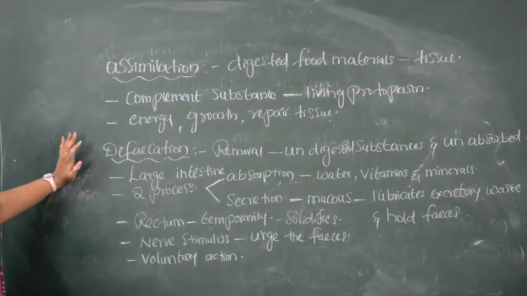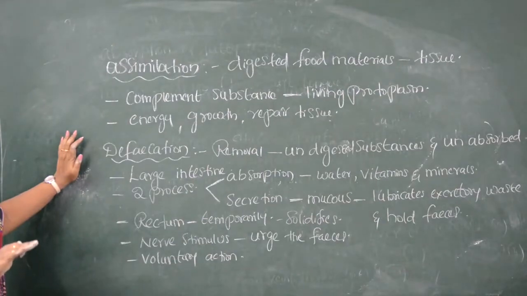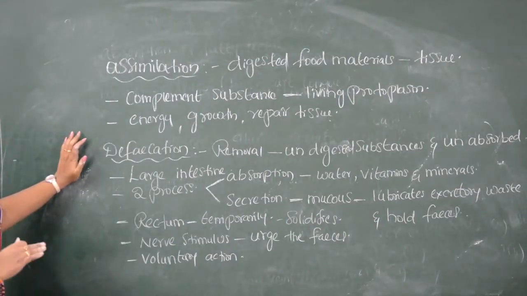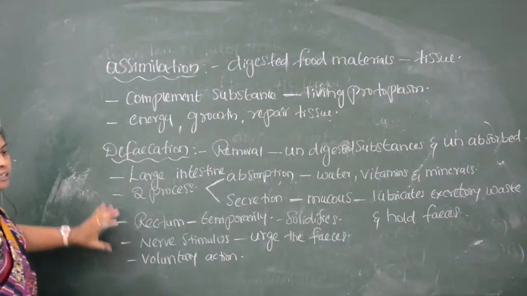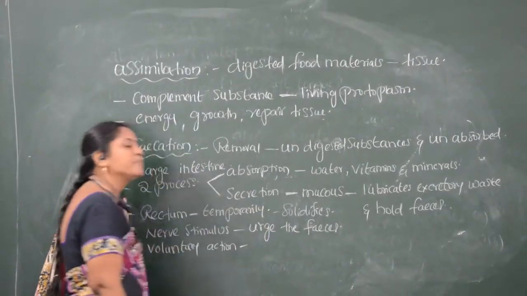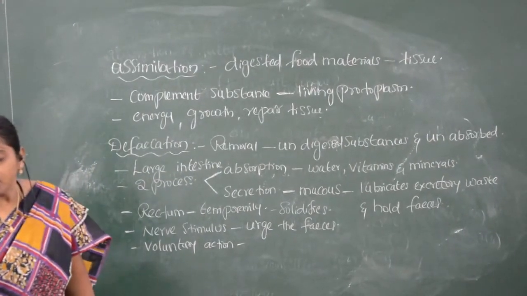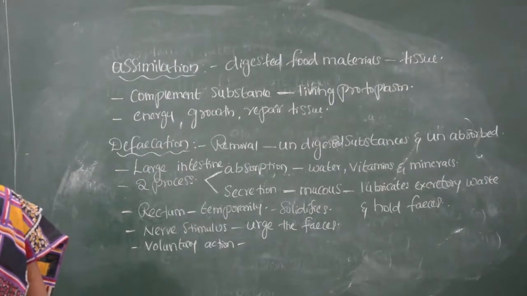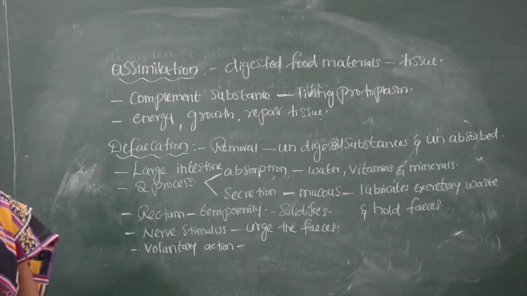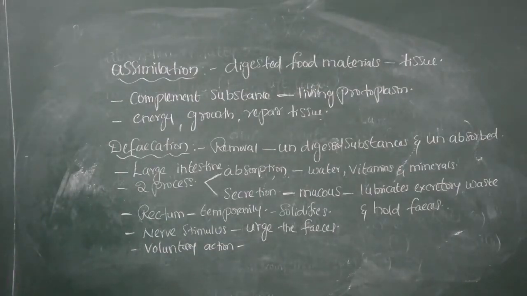So in this way, the process of digestion, assimilation, and defecation, that is removing the waste materials from the large intestine, takes place. Now we will see what are the gastric hormones present in the intestinal tract.